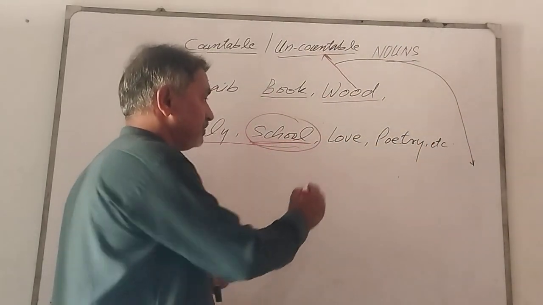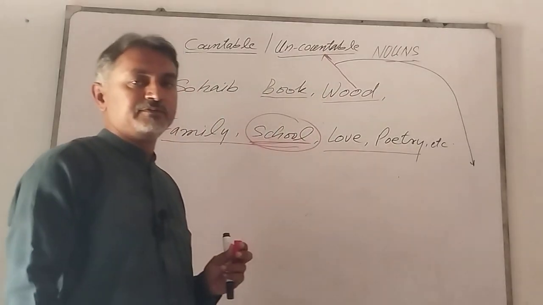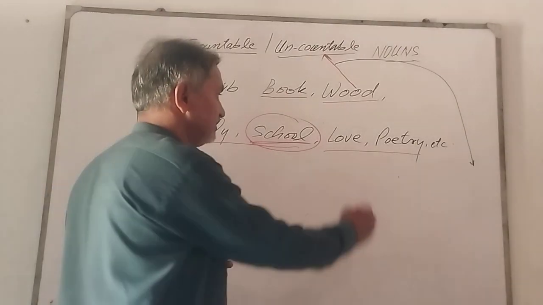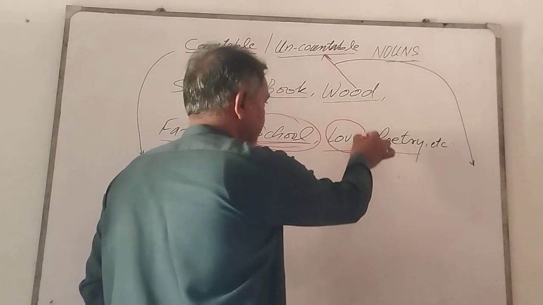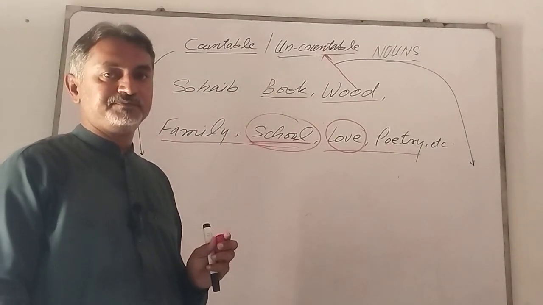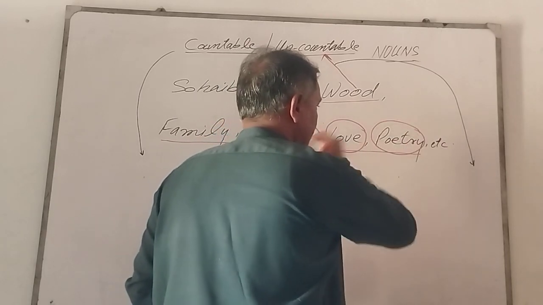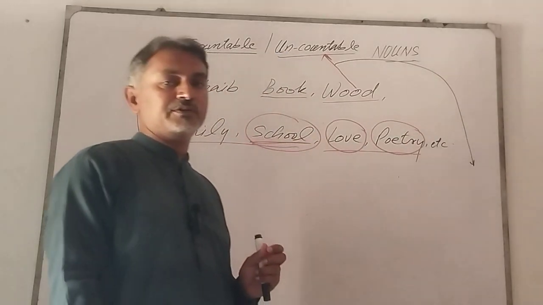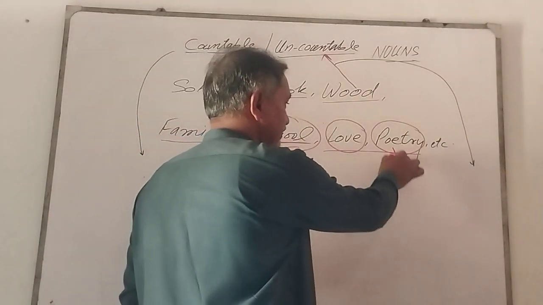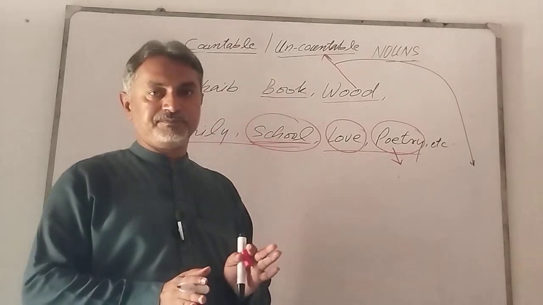Our next two nouns fall into the category of an abstract noun. The first one, love, is the name of some feeling, and poetry is the name of some idea or concept, because it refers to the work written in verse form.